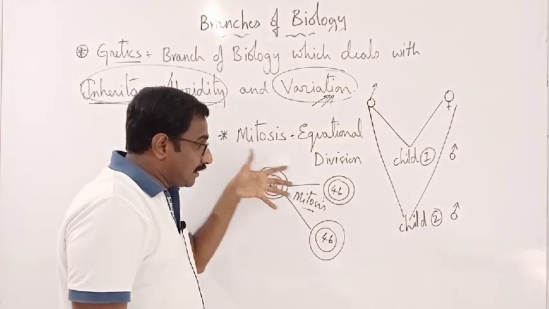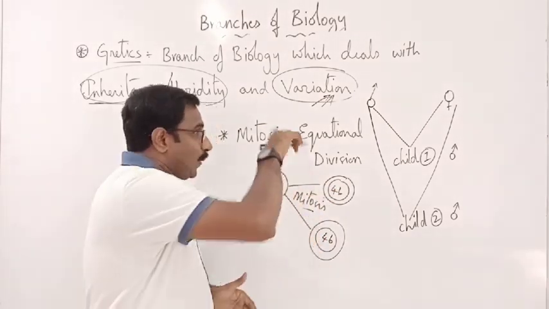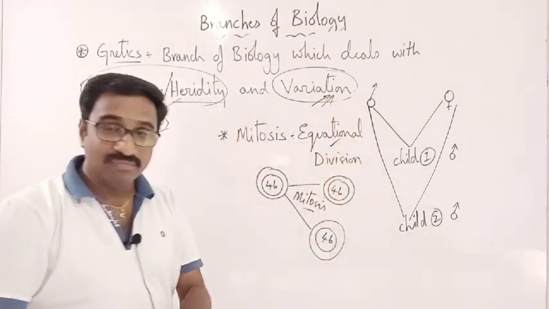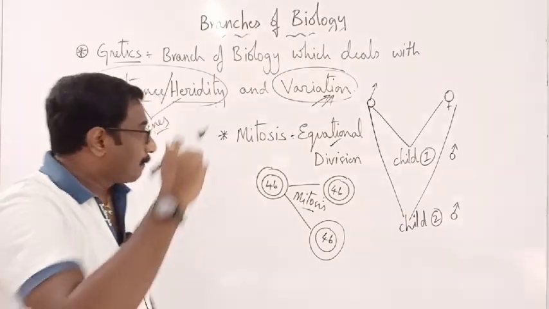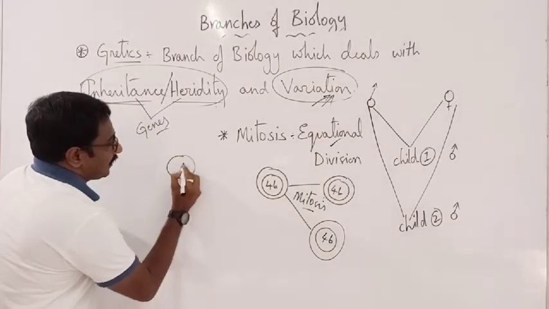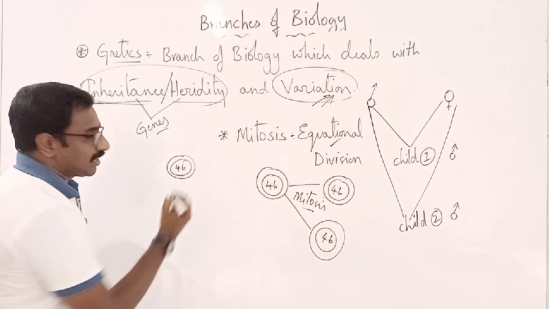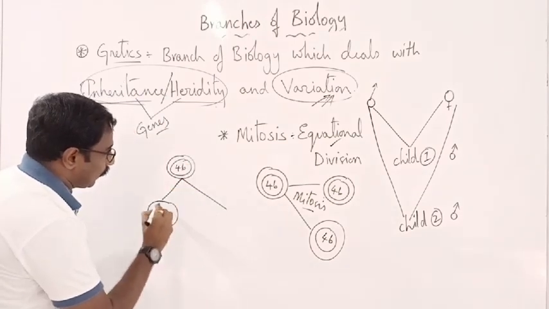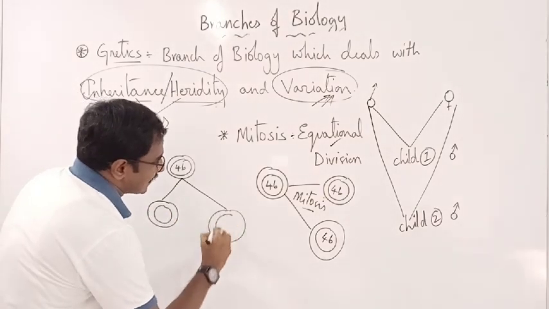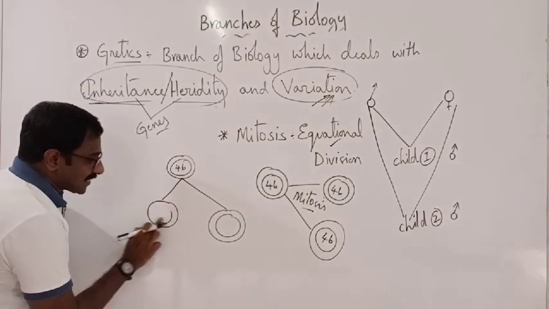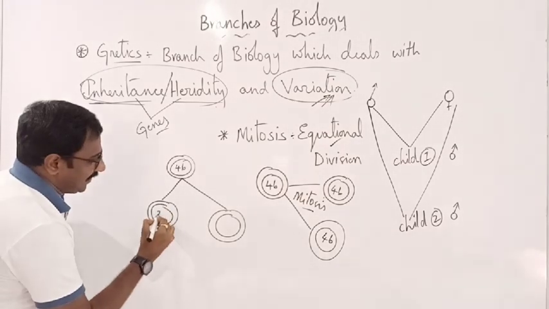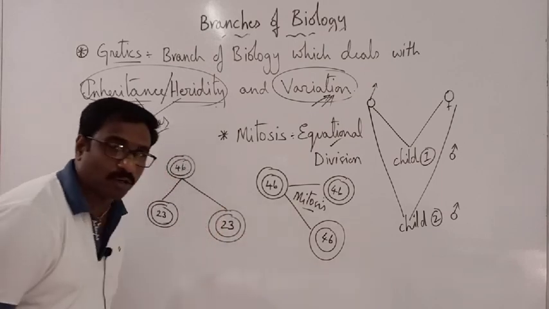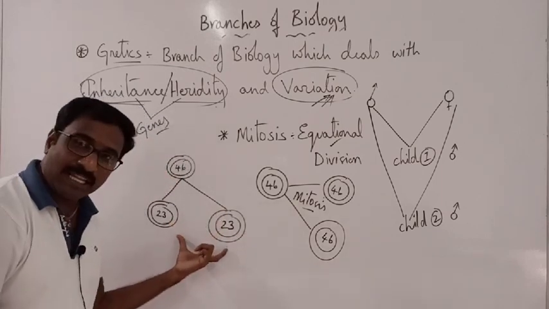It means the daughter cells which are formed will have an equal number of chromosomes. That's why it is called equational division. But imagine a cell which has 46 number of chromosomes. When it divides into one cell and a second cell, if this cell has 23 chromosomes and this cell has 23 chromosomes, is it equational?